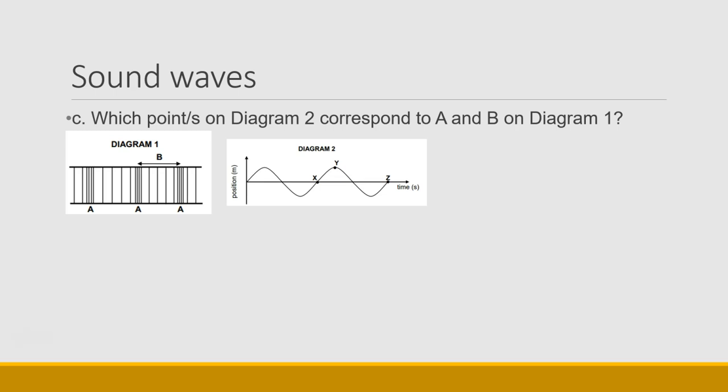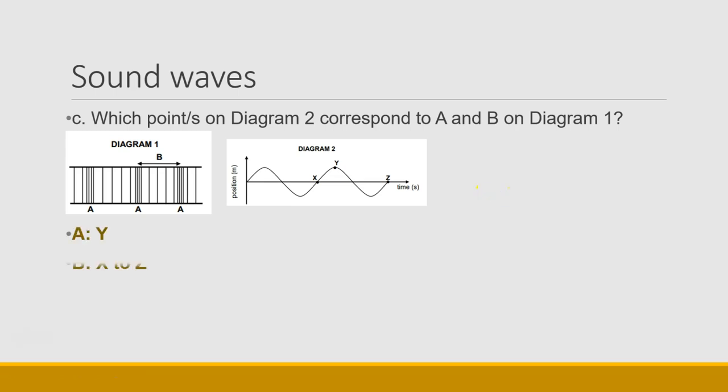Which point or points on diagram 2 correspond to A and B on diagram 1? So remember that a compression is represented by the crest of the graph, and a wavelength is represented by any 2 points that are in phase. Now, B is specifically crest to crest. We don't have a crest to crest label here, so the only full wavelength that we have on this diagram is XZ.